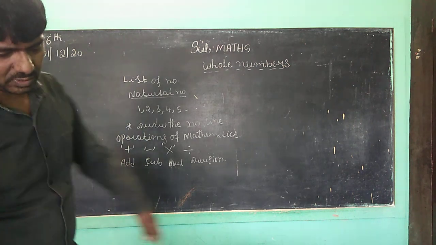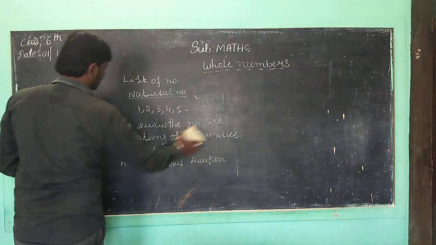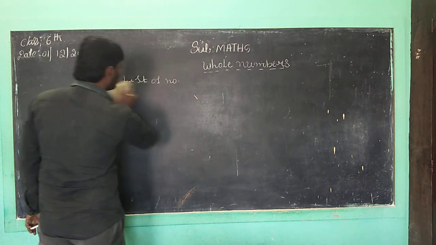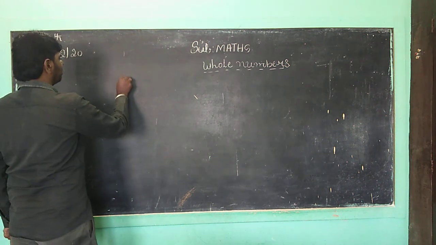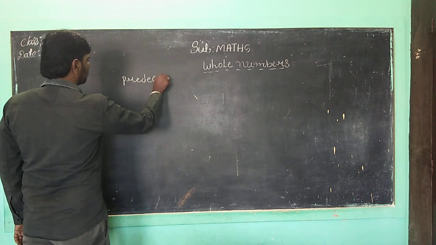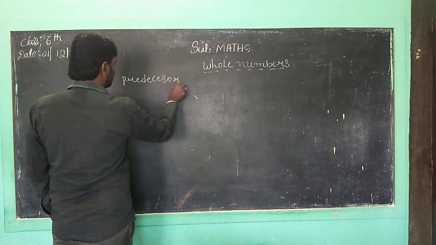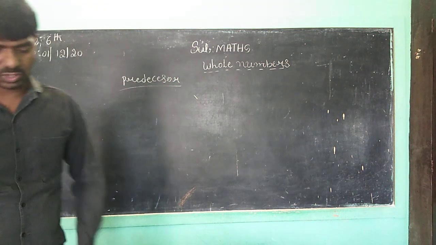So mainly we want to discuss predecessors and also successors. What is the predecessor, children? Okay, children, predecessors. So now we want to write it.